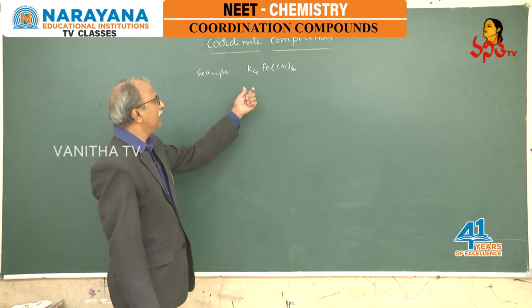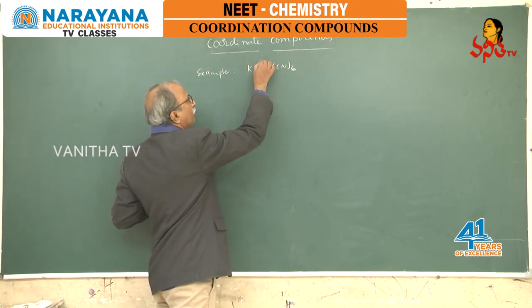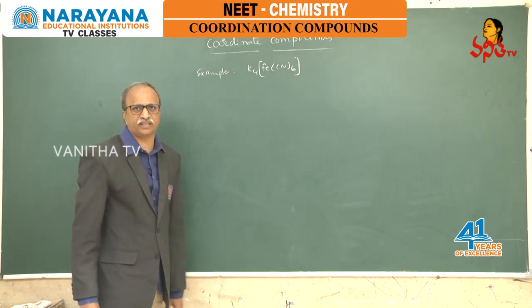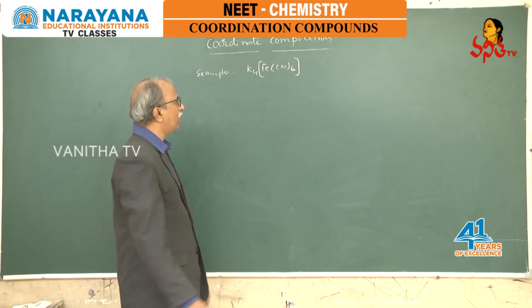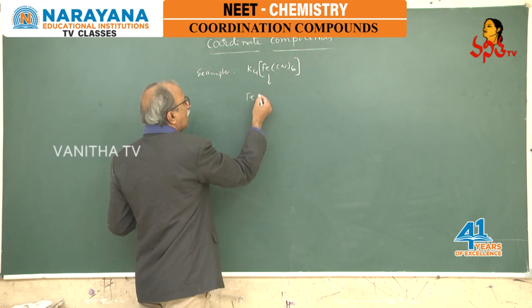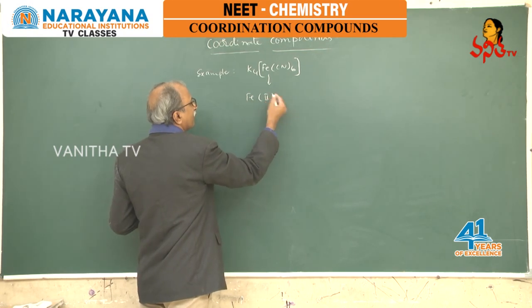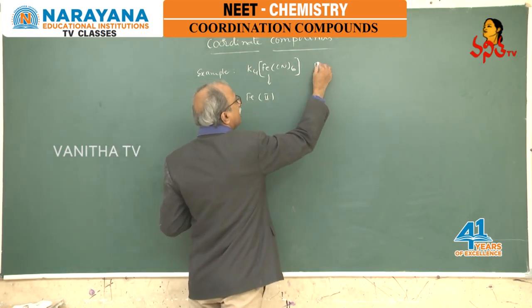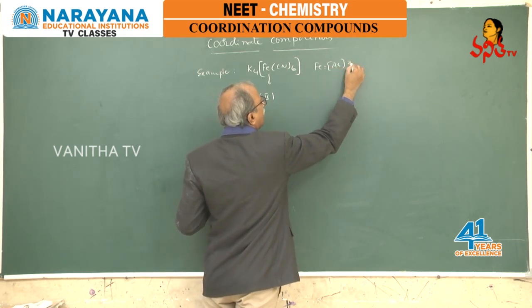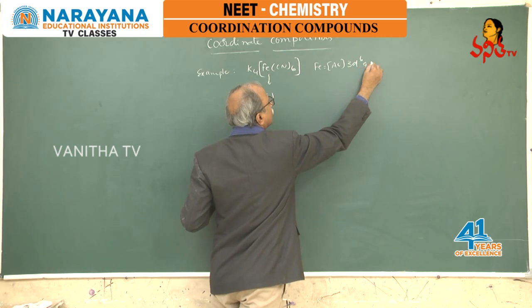I have taken a complex, potassium ferrocyanide, K4[Fe(CN)6]. This is the complex I am selecting. Here the central atom is iron whose oxidation state is +2. Therefore, I am writing the configuration. Fe configuration is argon 3d6 4s2.